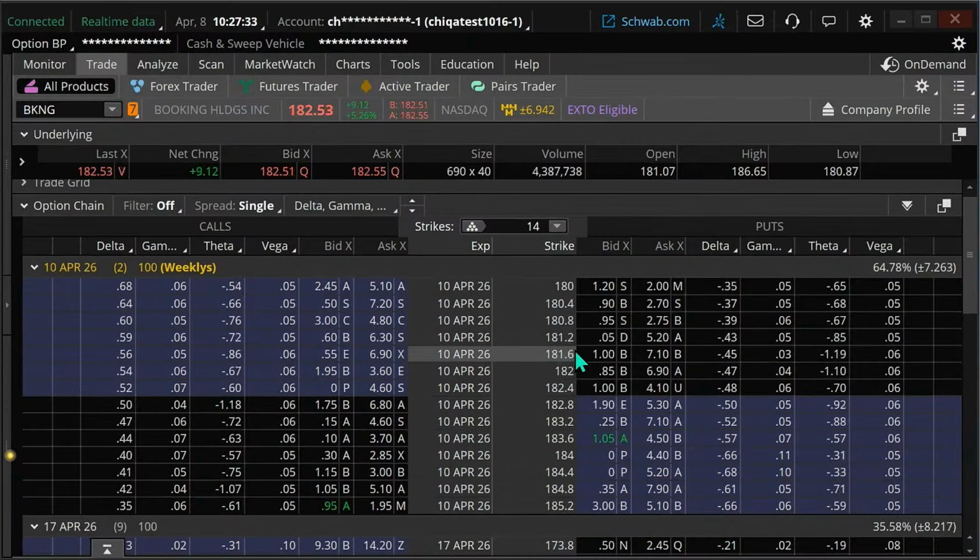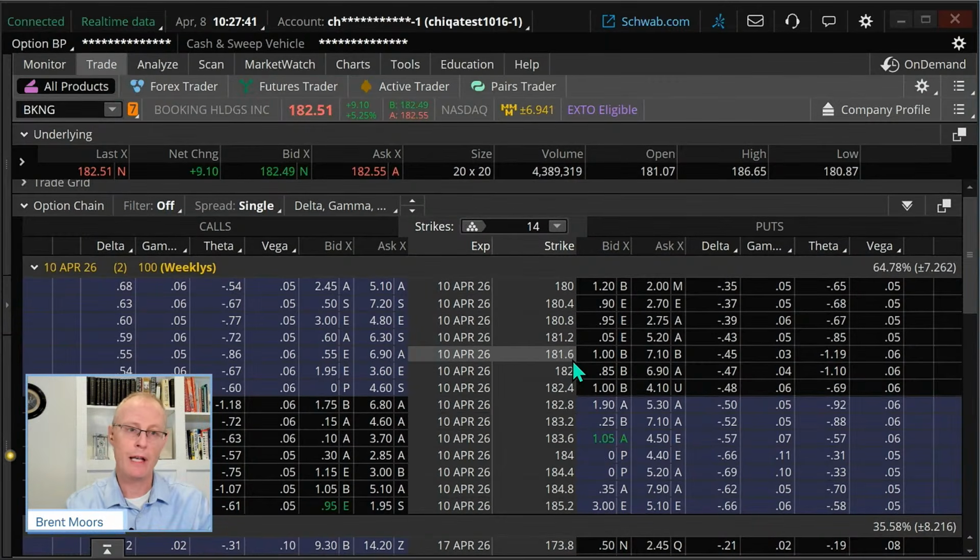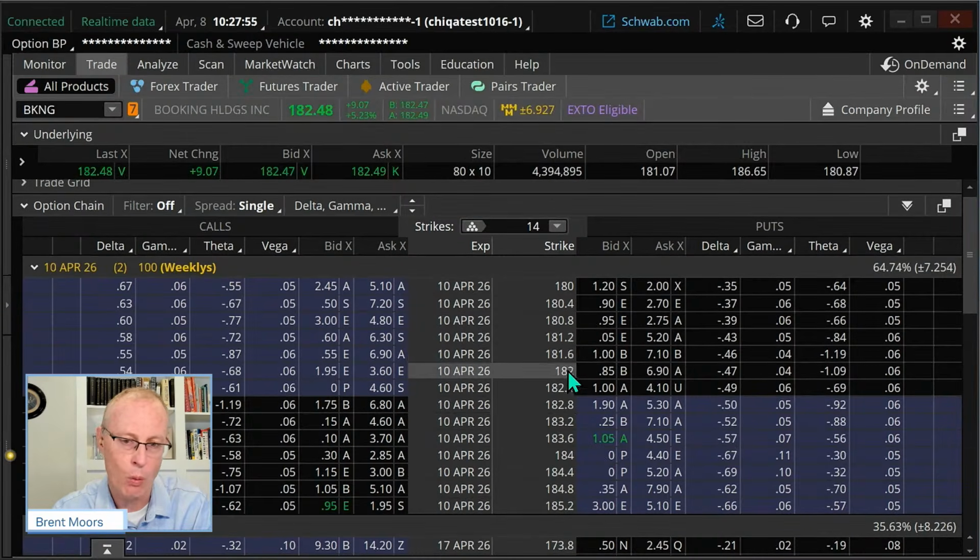When you see these kinds of weird strike prices, usually it's one of two things. One, it's a split, such as we have here with Booking, or two, there's some corporate action where one company has bought up another. So this is one of those.